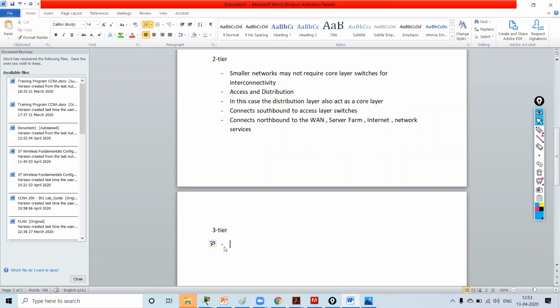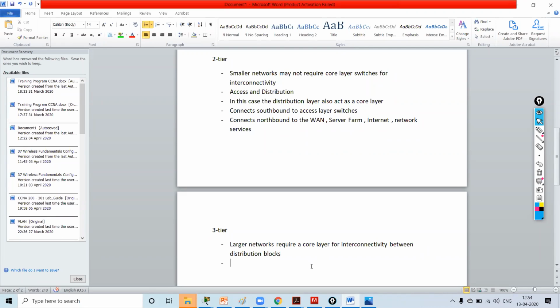Larger networks require a core layer for interconnectivity between distribution blocks.